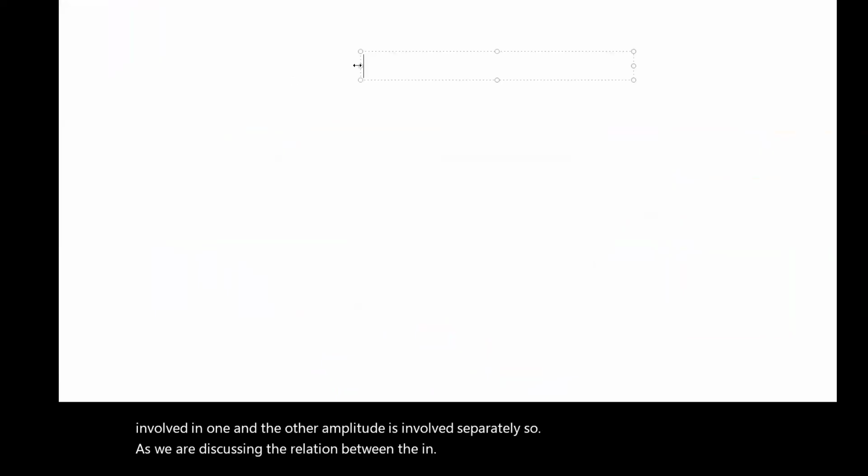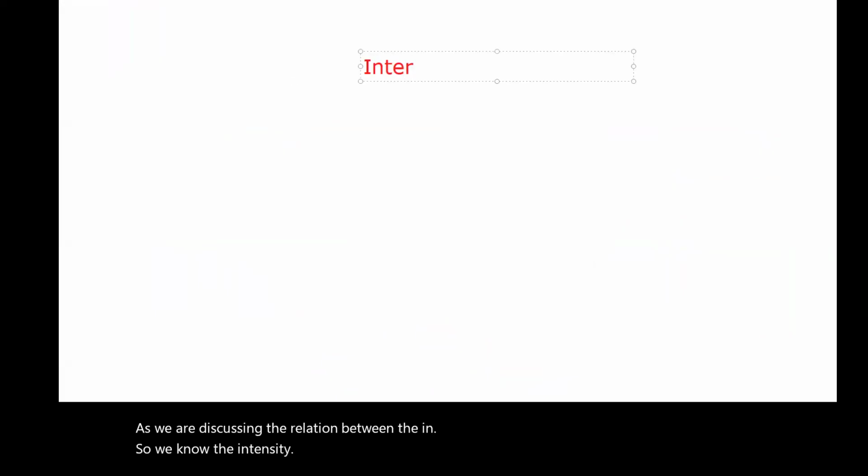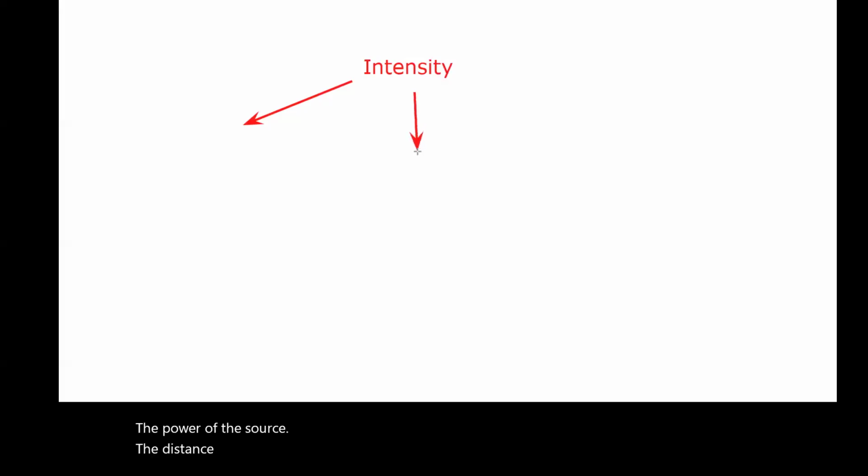So we know the intensity depends on the power of the source, the distance from the source, and the amplitude.